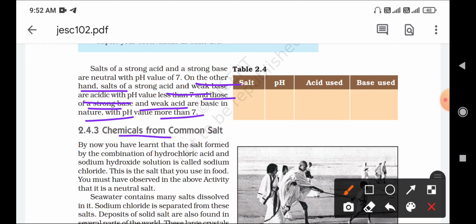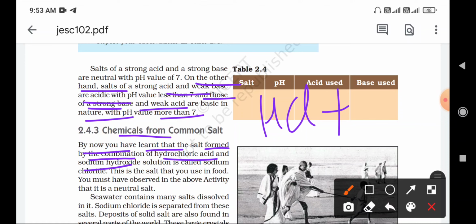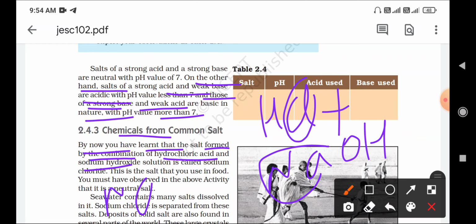Chemicals from common salt. You have learned that the salt is formed from the combination of hydrochloric acid and sodium hydroxide. What is sodium hydroxide? NaOH. So this gives NaCl plus H2O.